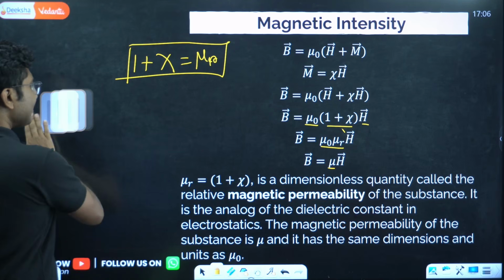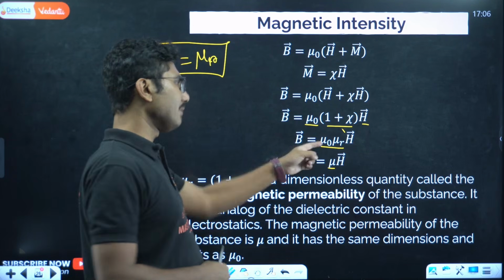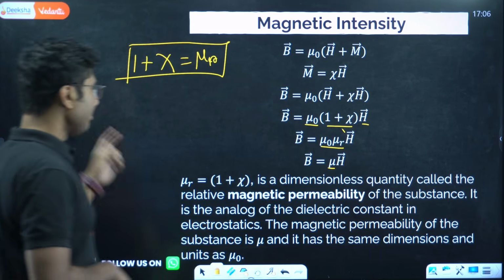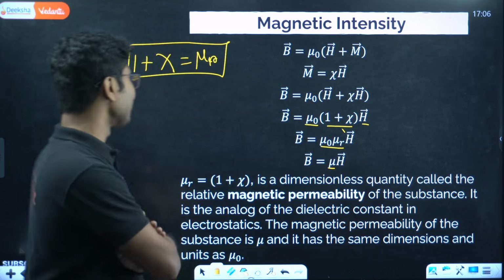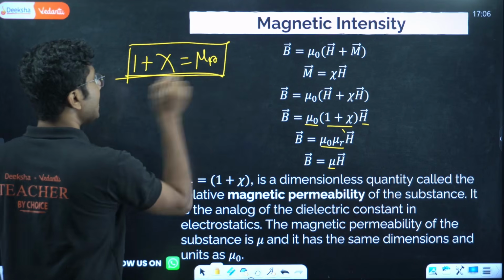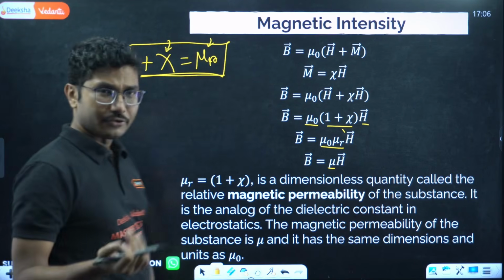In this case there is no dielectric constant, it is just relative permeability. Relative permeability, okay, mu r is equal to 1 plus chi, is also a dimensionless quantity. Now this is also an important formula, by the way. There was a question, this value is given, what will be the value of this? So you need to calculate that.